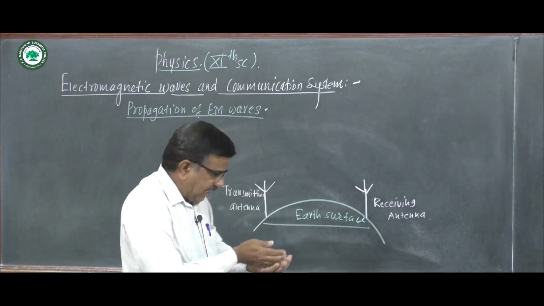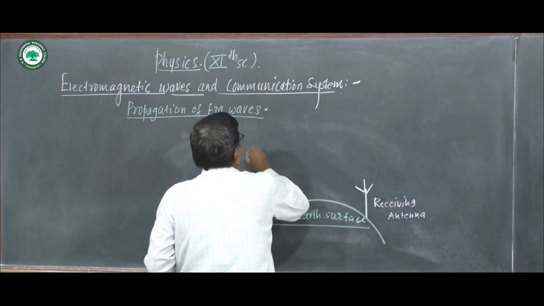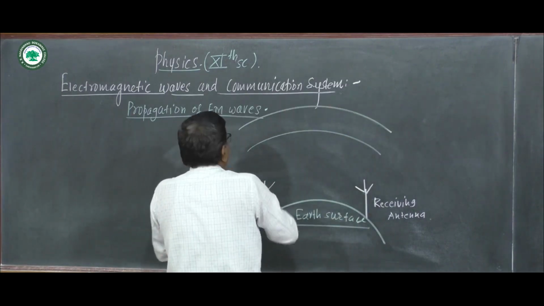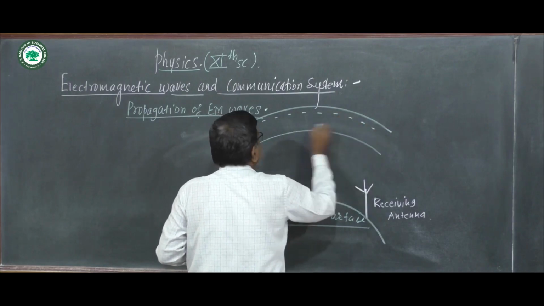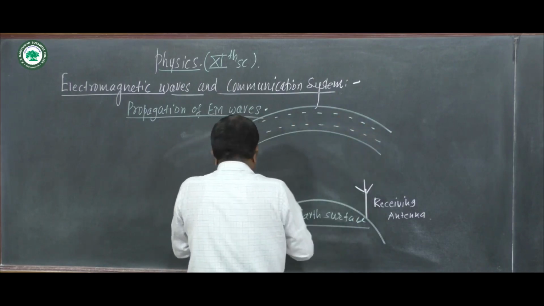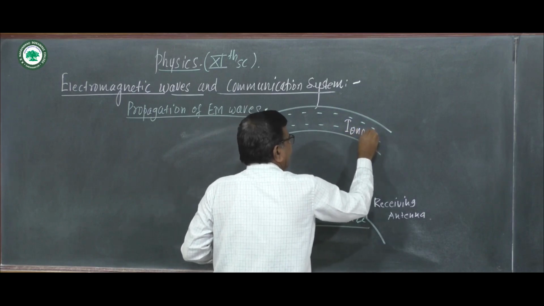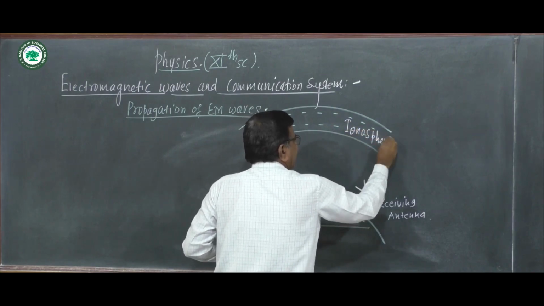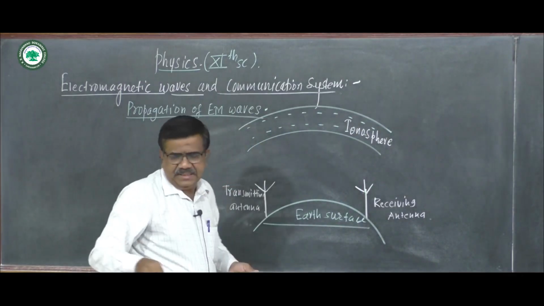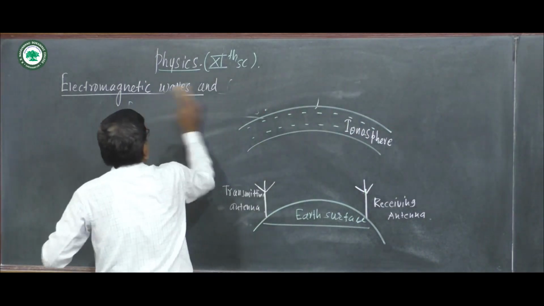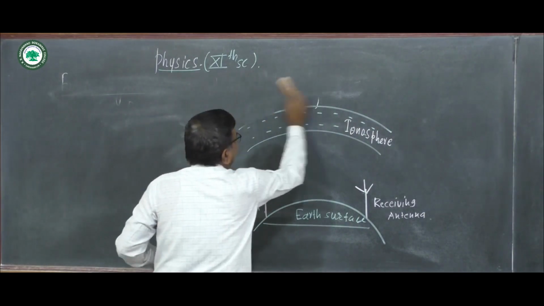Then at a certain height above the Earth's surface, there is the ionosphere, which consists of positive and negative ions. From 80 kilometers to about 1000 kilometers above the Earth's surface, there is the ionosphere.